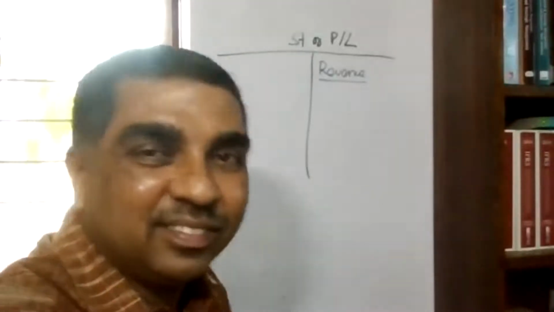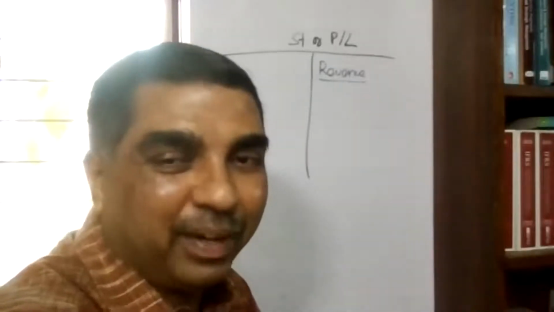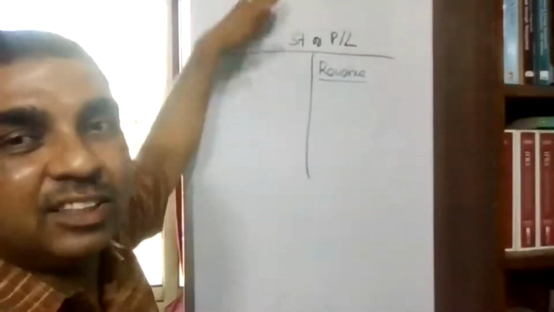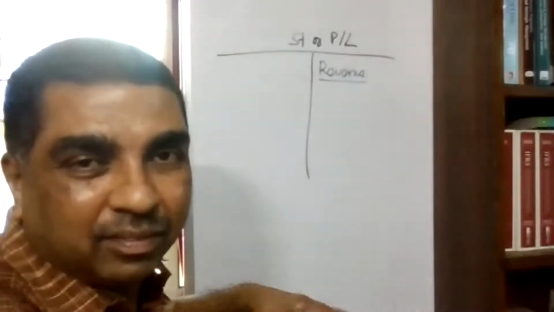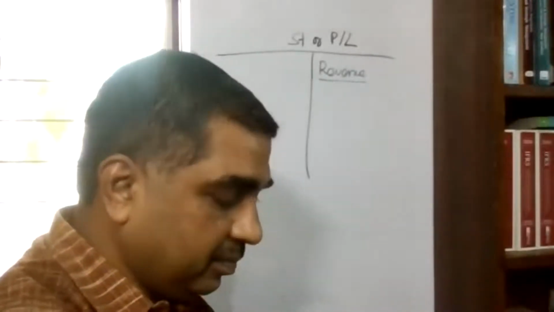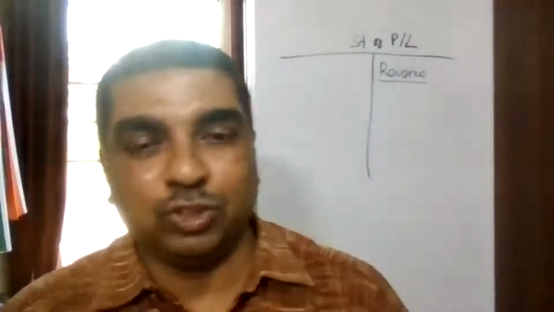What is the bottom line? The net income, what is left after the payments. Net income or profit is the bottom line. If I put this statement of profit and loss in vertical form, do you know how it is presented? Suppose you see the profit and loss statement of a company, how is it presented? There is a prescribed format.